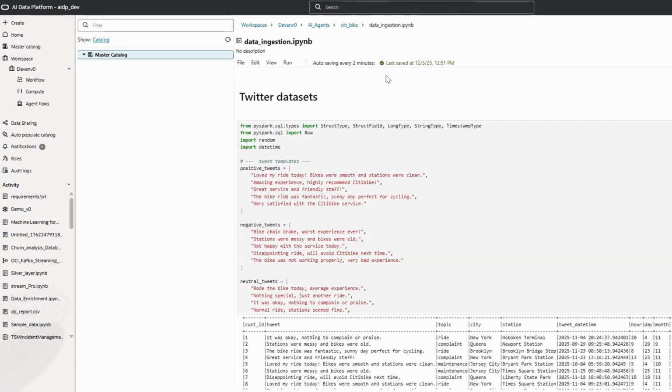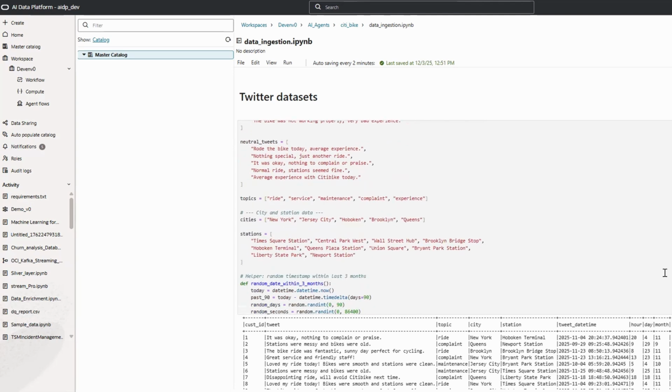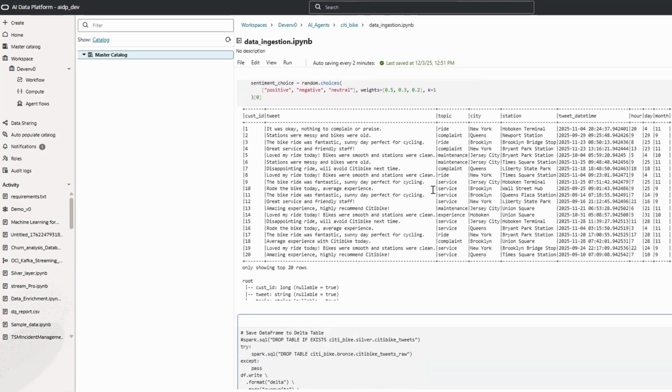So in section 1, as I mentioned, we need some tweets to do this. So I generated synthetic data to do our sentiment analysis. We can quickly look here. We have the customer ID, we have the tweet, and we have the topic. It could be ride, complaint, maintenance, and so on. Then we have the city, station, and tweet date and time. So this is the key information we generally need to do the sentiment analysis, or sentiment classification.